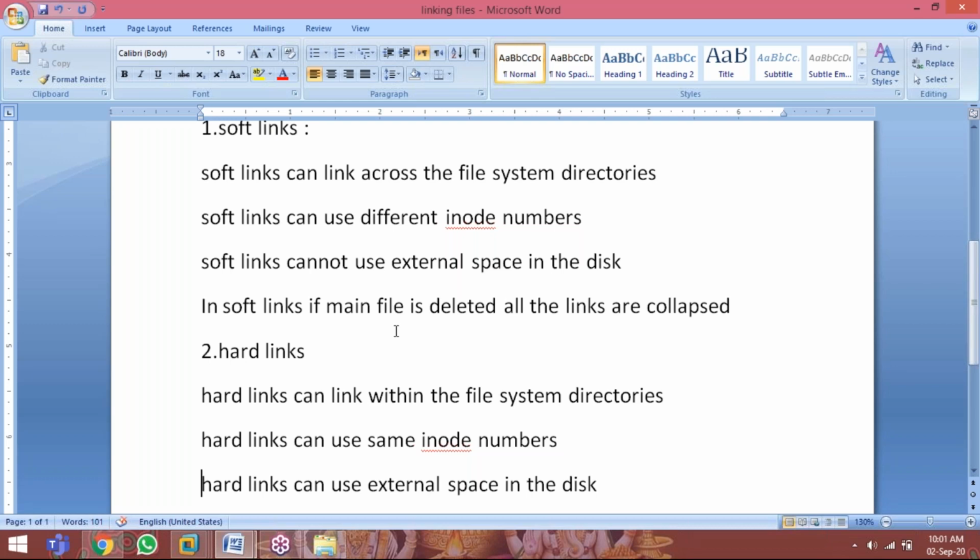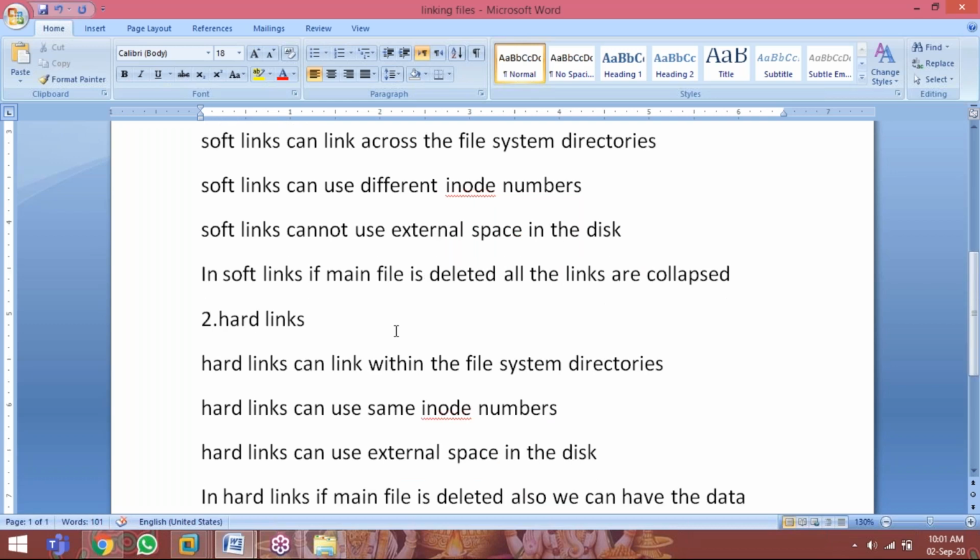So hard links can link within the file system directory. For example, there is a file under slash home. In slash home only, different subdirectories you can link. So you cannot link from slash to under slash home. Within the file system directories only you can link. Next, hard links use the same inode numbers. The main file has one inode number. However many links you create with hard link, the same inode number only it will use.